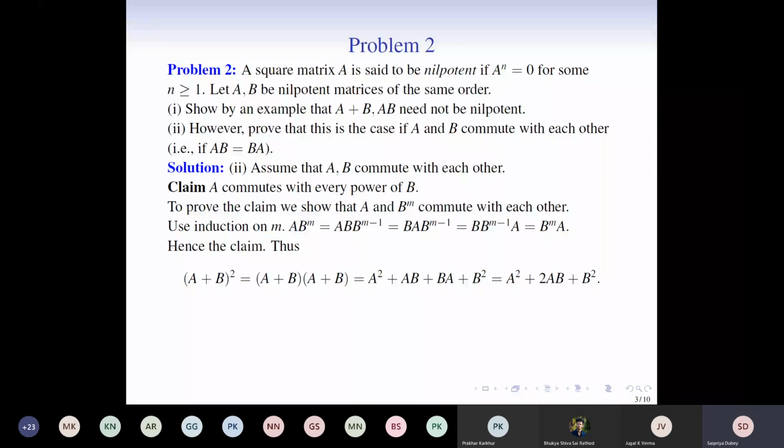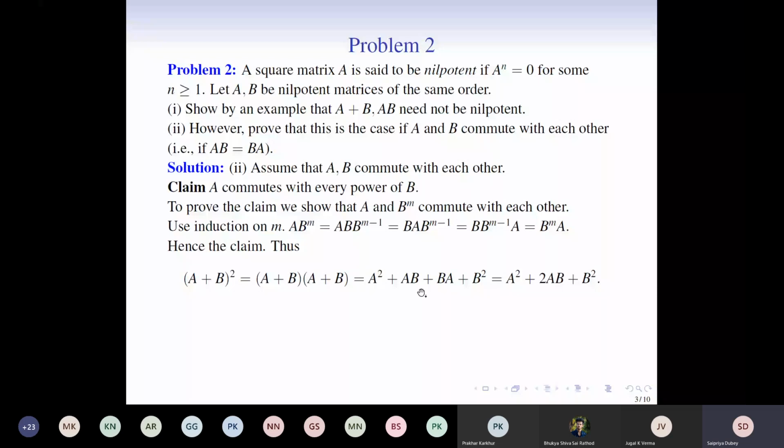But we write it as 2ab because these two commute with each other, so b times a can be written as a times b and then clubbed together to be 2ab. Something similar we do here. So (a plus b) square is equal to this, and here b times a is equal to a times b, so therefore we have this.